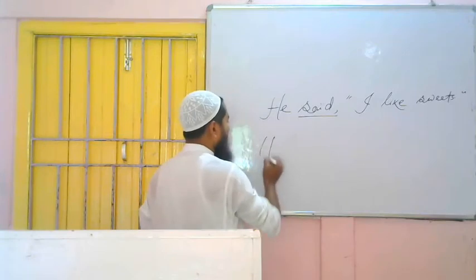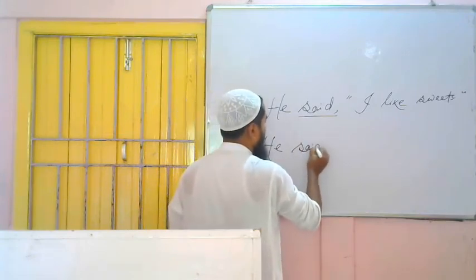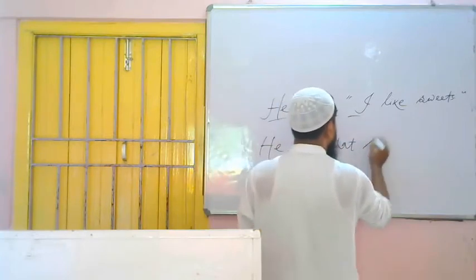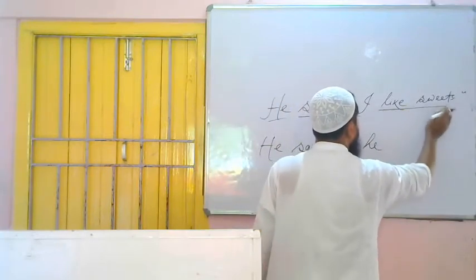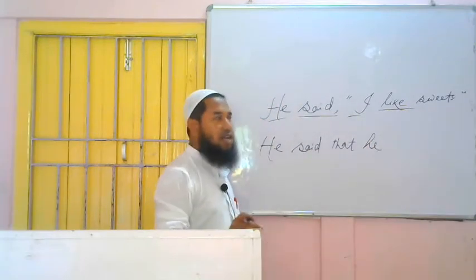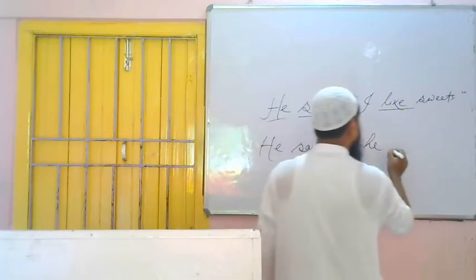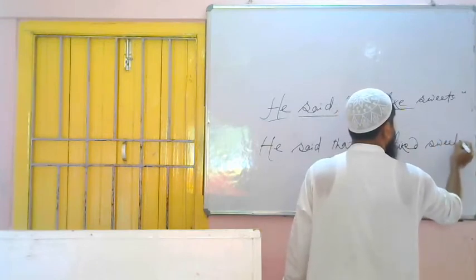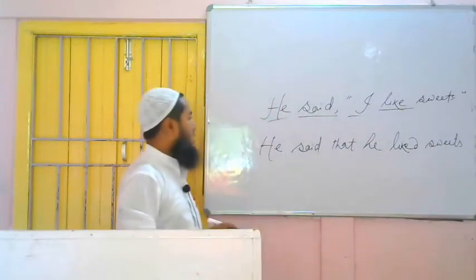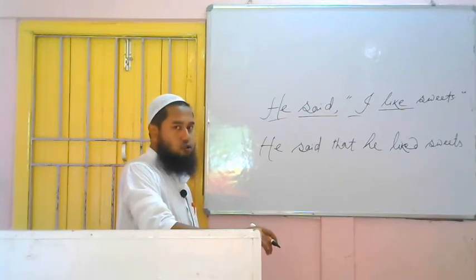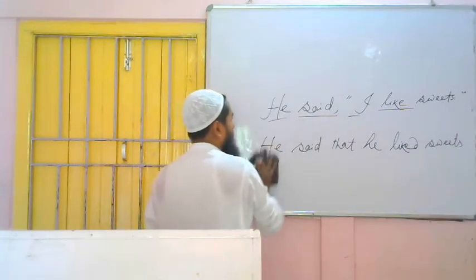So how to change? You see, he said. In place of comma and quotation, that. Then it is he, it is I, it will become what? He. And it is present indefinite, it will become what? Past indefinite. Past indefinite, how to write? Second form of the verb, simply. He said that he liked sweets. Finished. Very simple. He said, "I like sweets." Indirect narration is what? He said that he liked sweets. Be careful, we are changing narration of assertive sentences only.